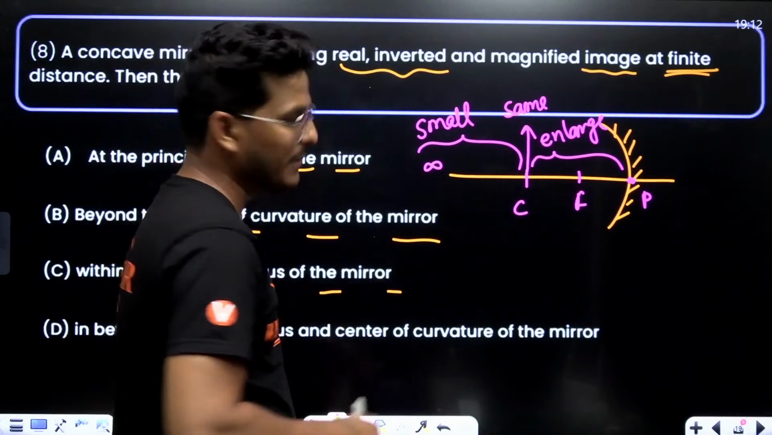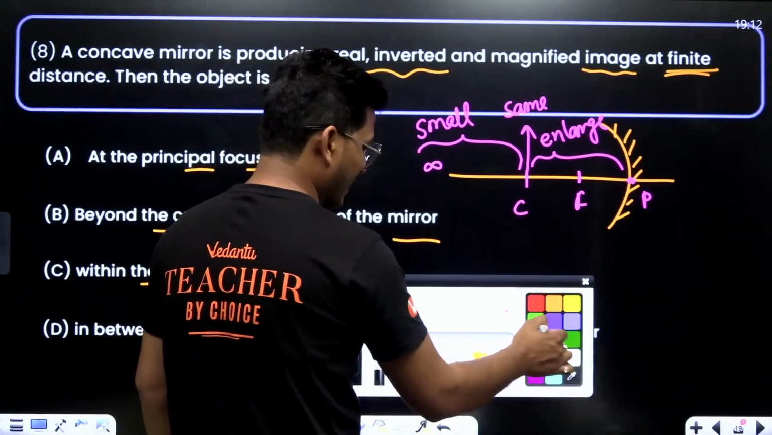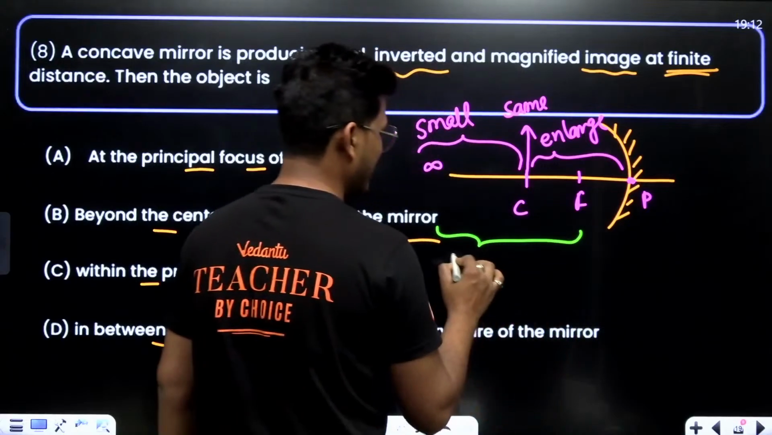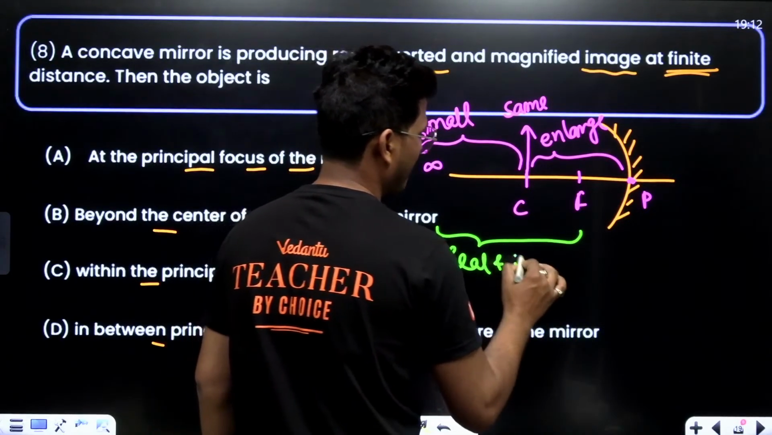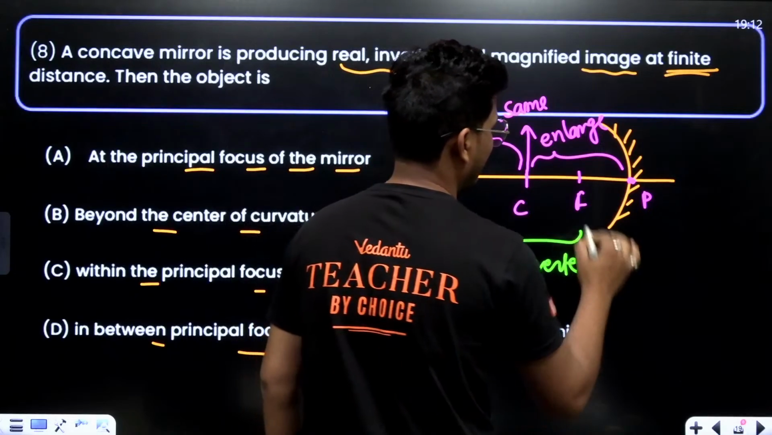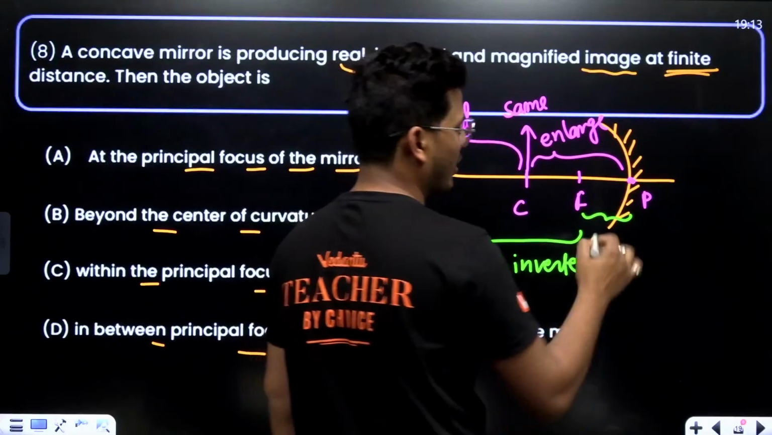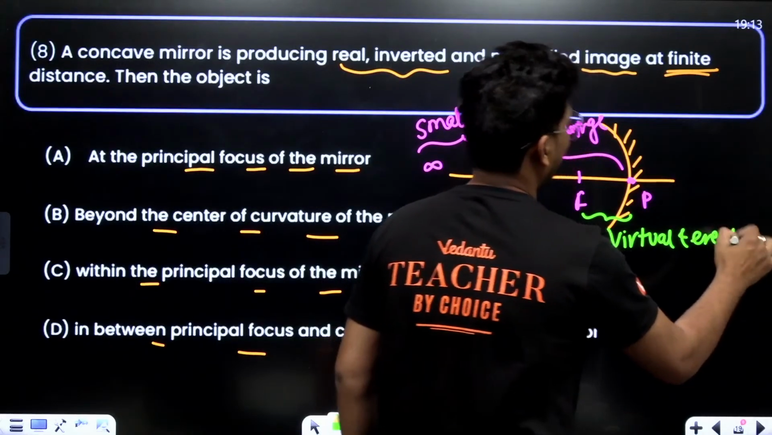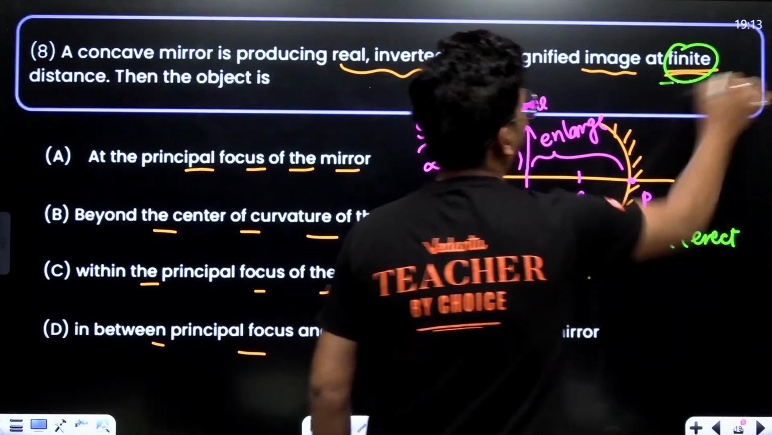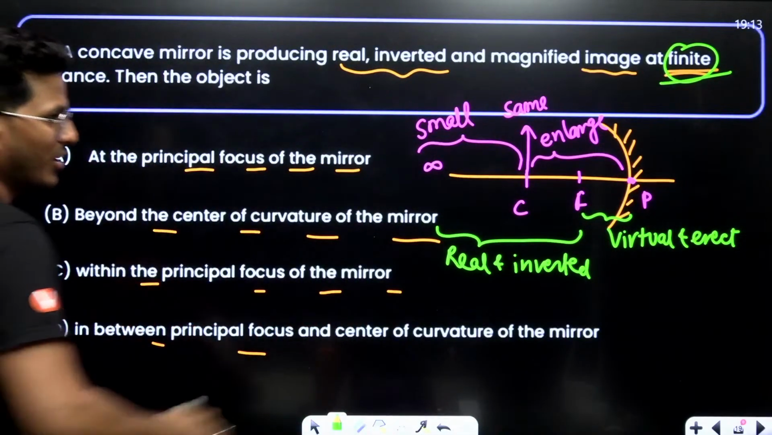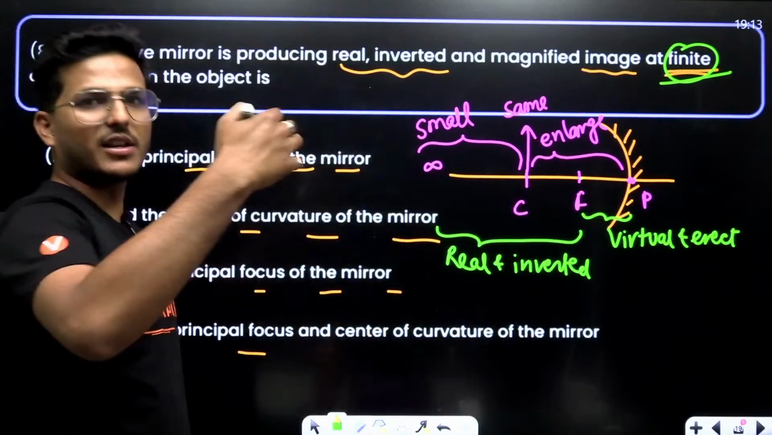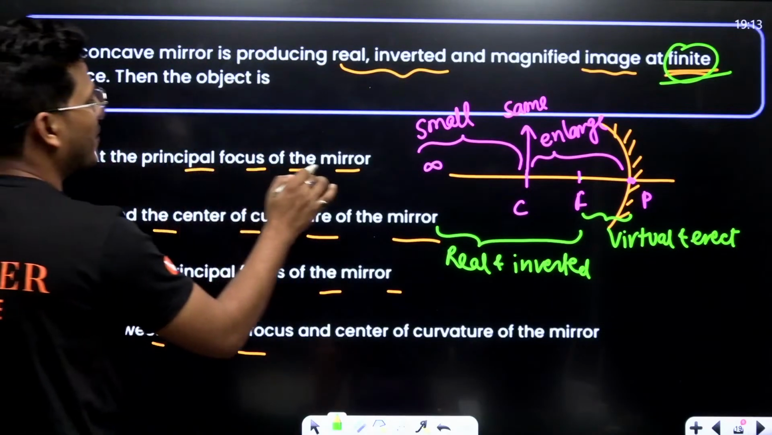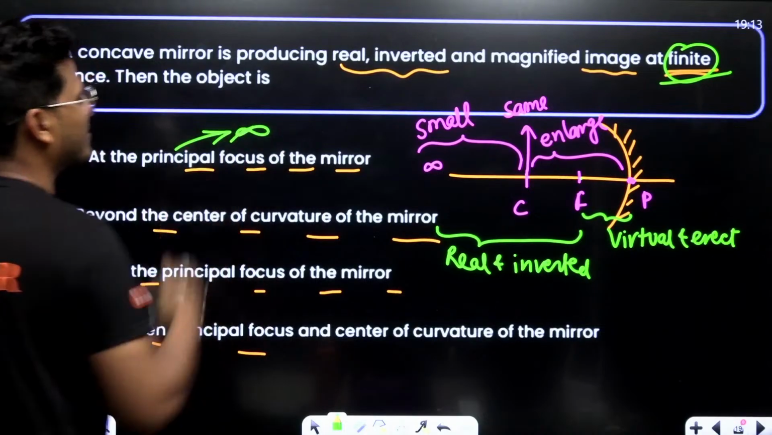It will help, right? If I'm talking about the nature, then from infinity to focus, it's real and inverted. And from focus to pole, it's virtual and erect. Is it or not? Discussing finite: if the object is at focus, then the final image is at infinity. But it's finite, so at the principal focus of the mirror, in this case, the image is at infinity.